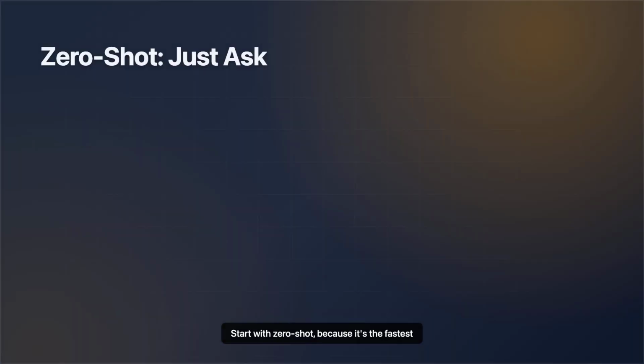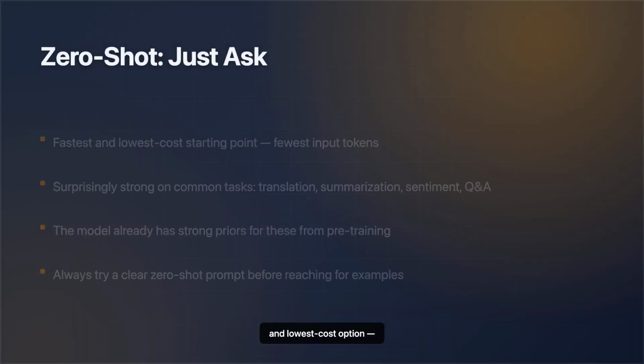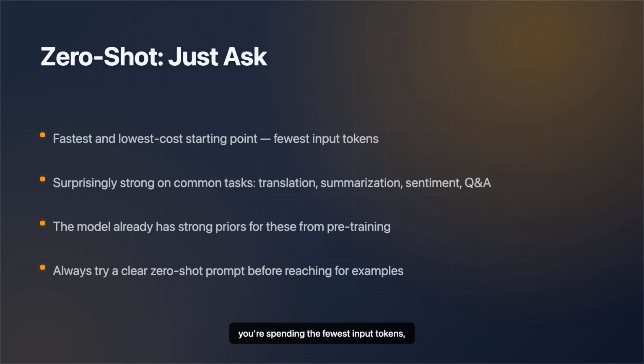Start with 0 shot, because it's the fastest and lowest cost option. You're spending the fewest input tokens, so it's literally the cheapest thing you can try. And it's surprisingly strong on common tasks. Translation, summarization, sentiment classification, plain question answering. The model already has strong priors for these from pre-training, so a clear instruction often does the whole job.